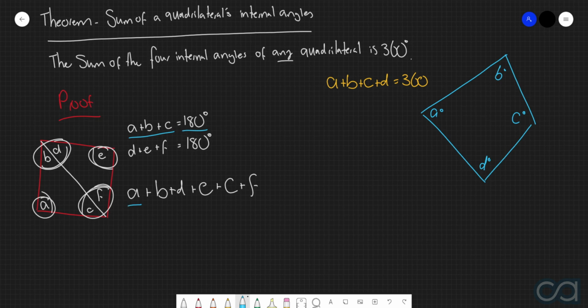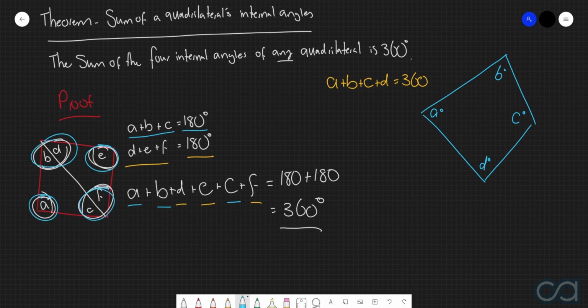Furthermore, we also know that D plus E plus F will also be equal to 180 degrees. So what that therefore means is that when we add up these six things, we get 180 plus 180, or in other words, 360 degrees. So the sum of these four internal angles must be equal to 360 degrees. Very, very nice, simple proof using the triangle theorem that we covered a couple of videos ago.